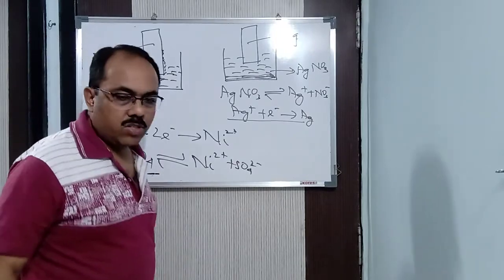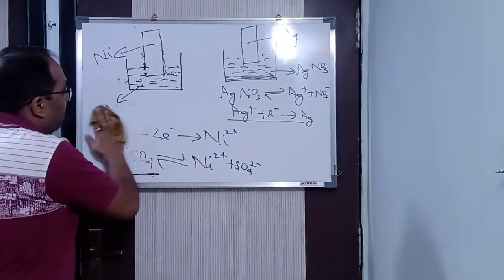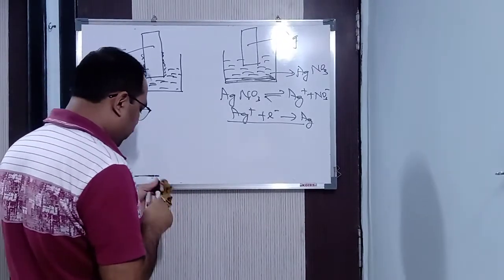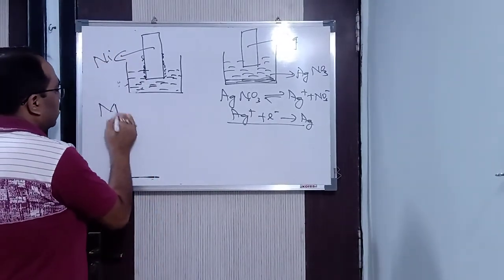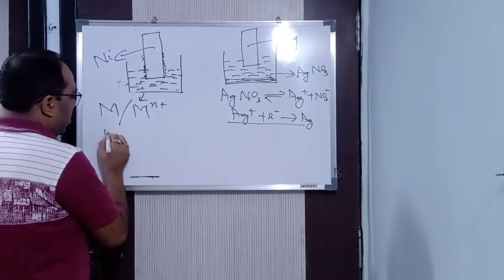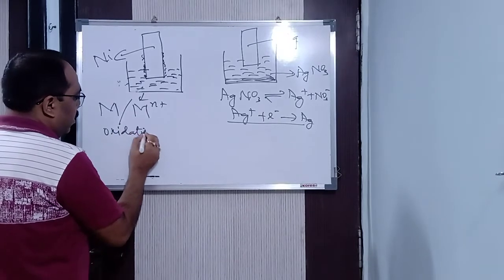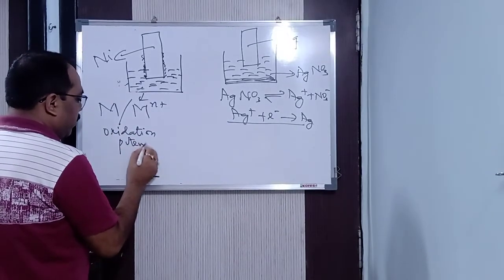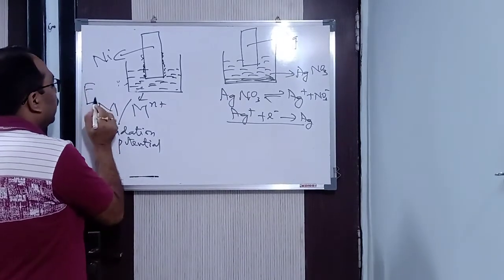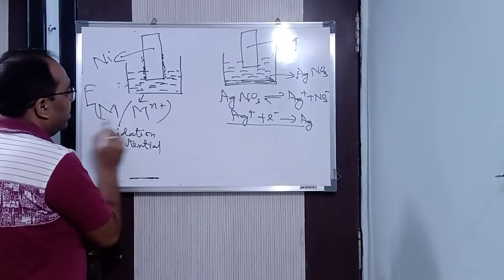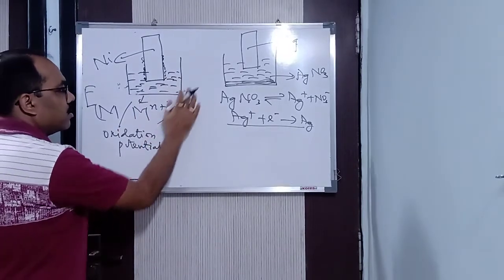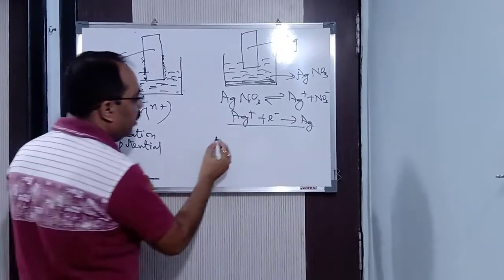Now next, how do we represent this particular potential? Already I have told you about the oxidation potential, how do we represent it? Oxidation potential is represented this way, M/Mn plus. This is oxidation potential, and we write it as E of M/Mn plus, as a subscript, is equal to some value. Okay, now for reduction potential, what will we write?